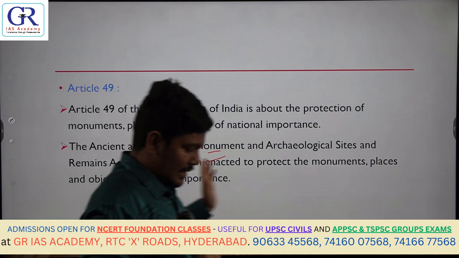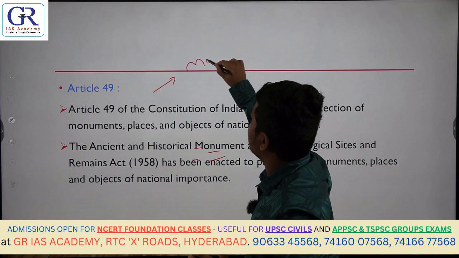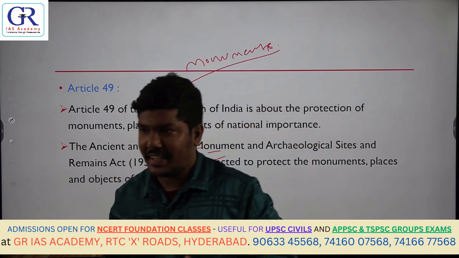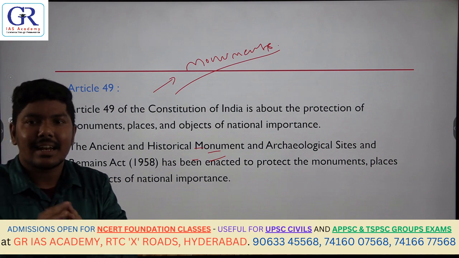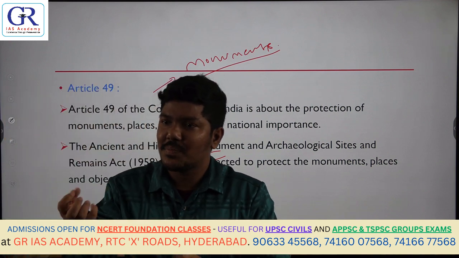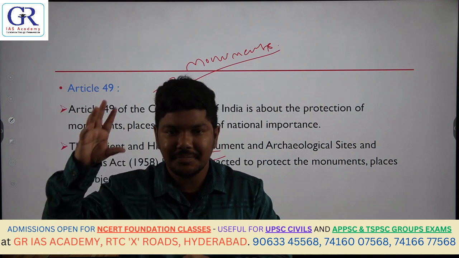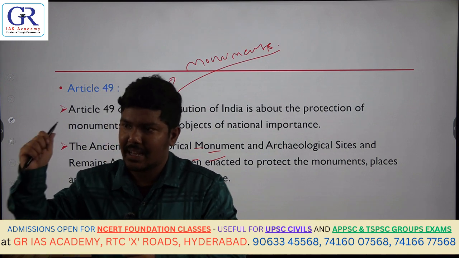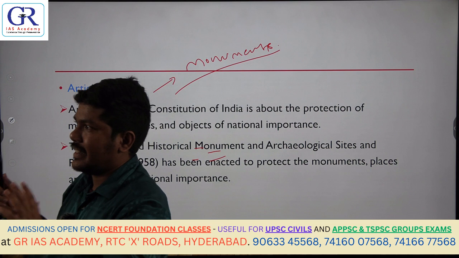We will see this as the last article. Article 49 of the Constitution is all about monuments. Historical monuments that exist have to be protected by the government. This is a direction issued by the Constitution. The cultural heritage is very, very important. Historical monuments of national importance need to be protected by the government. Accordingly, the government is protecting these things, and that direction flows from Article 49 of the Constitution.